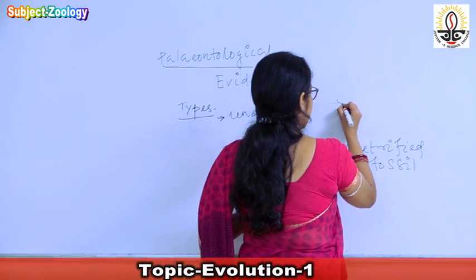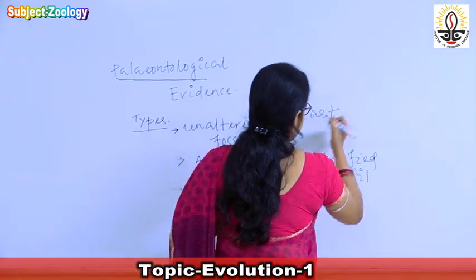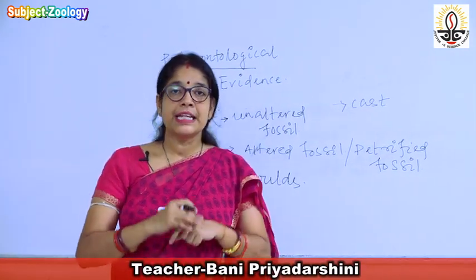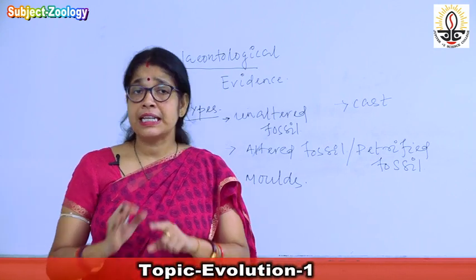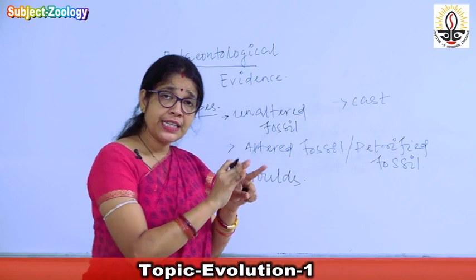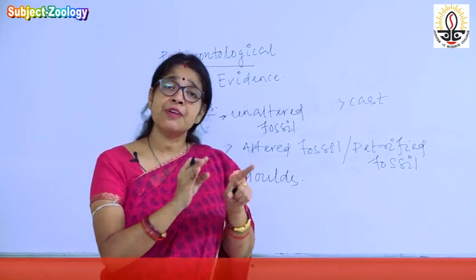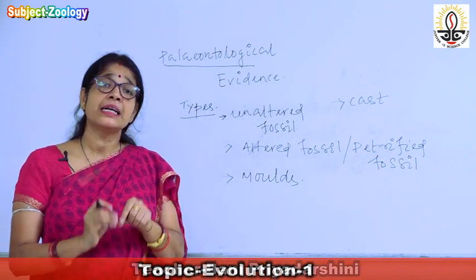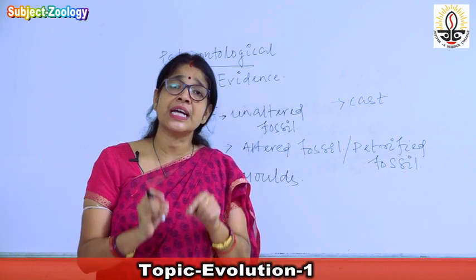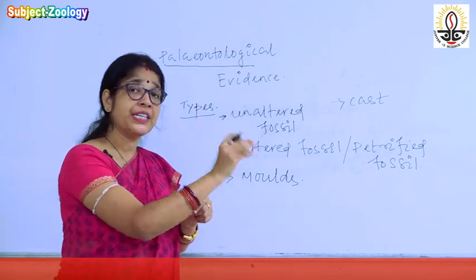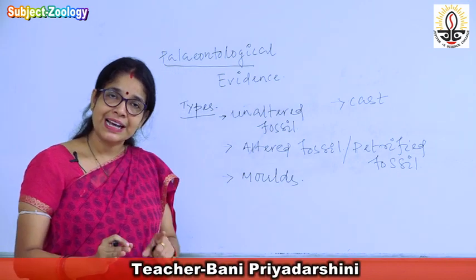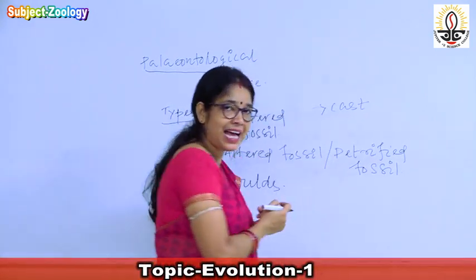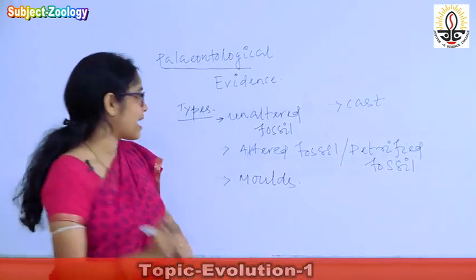The next type of the fossil is known as cast. So what is the cast fossil? The cast is mainly formed by the deposition of minerals. There is nothing else left behind. If a geologist examines that particular area, they only find that the mineral content or the inorganic parts are more within that area. So that type of fossil, studied by examining the inorganic components, is known as cast.